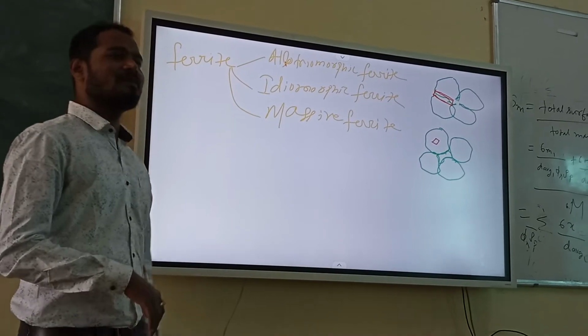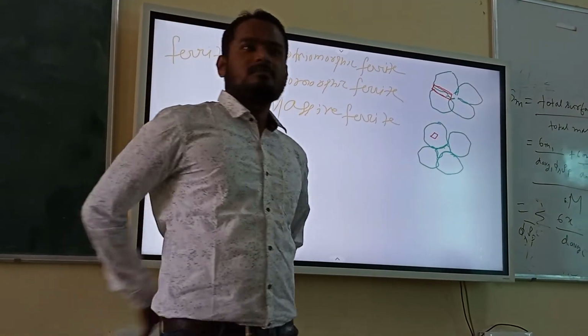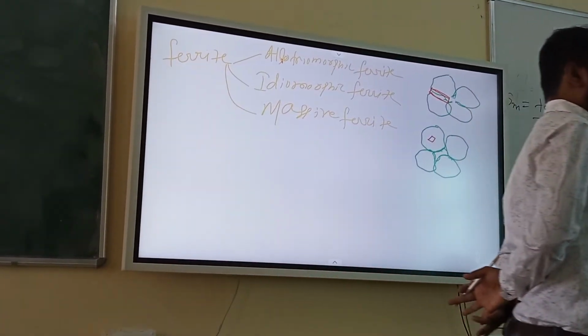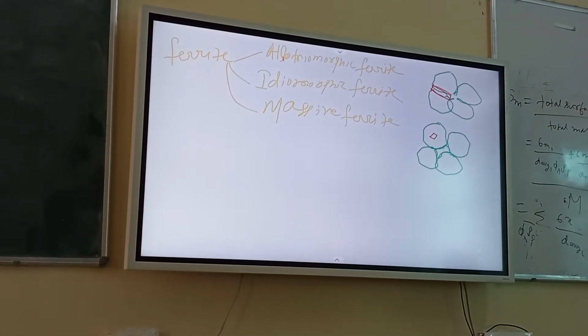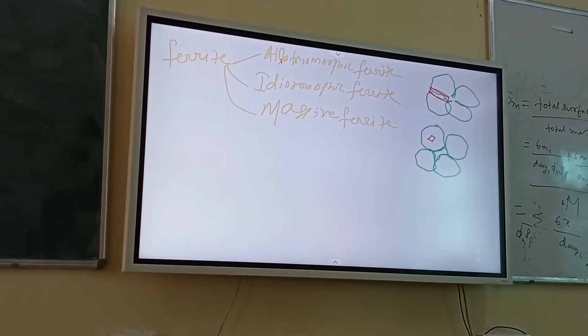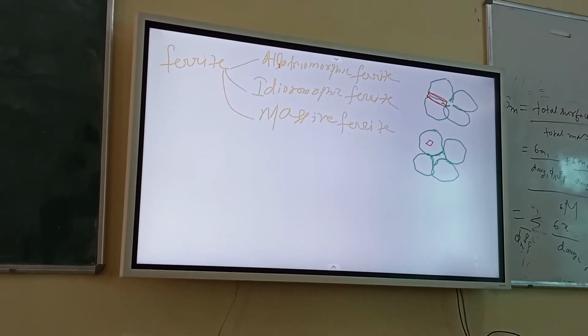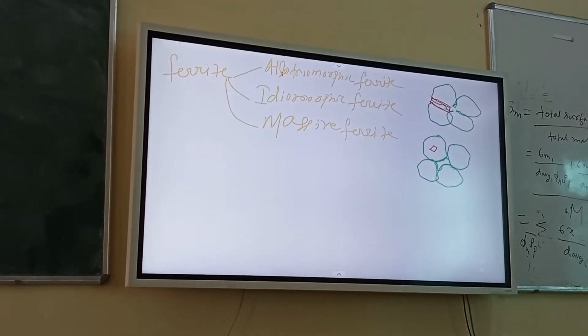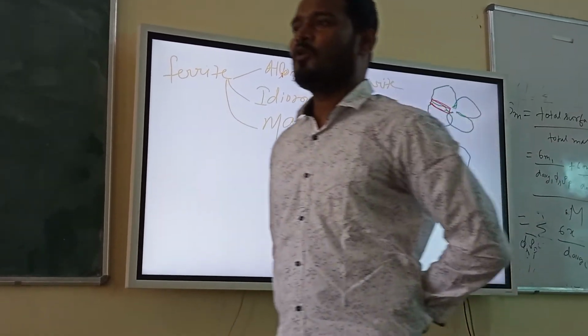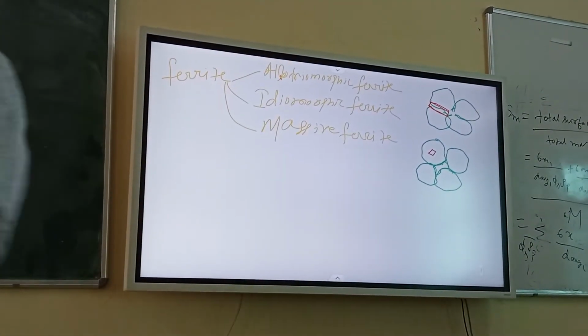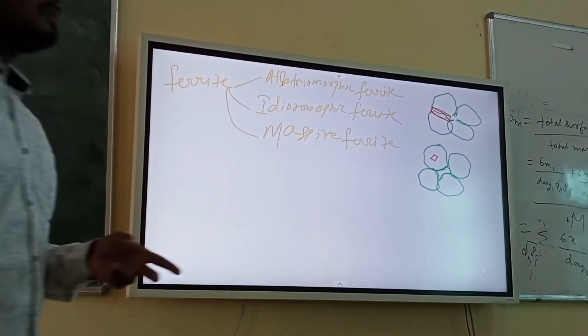And what is the definition of perlite? Anybody remember? Mixture of alpha plus cementite, mixture of phases, ferrite and cementite. But what is my definition? Cooperative growth of ferrite and cementite. Cooperative growth of ferrite and cementite. There is a cooperation.